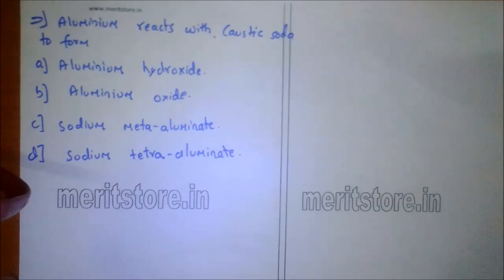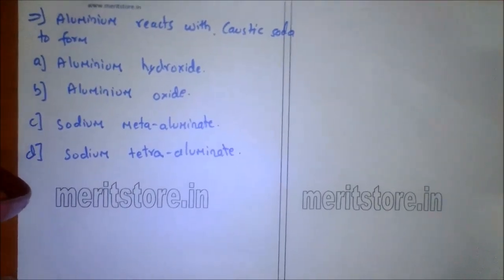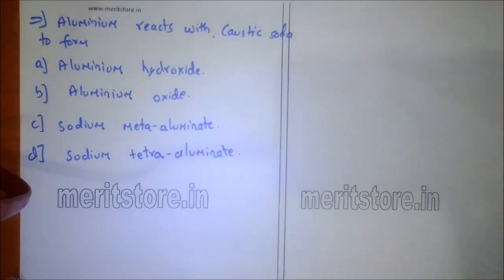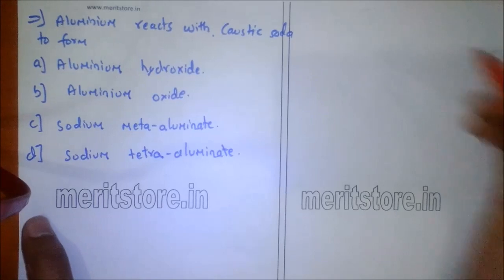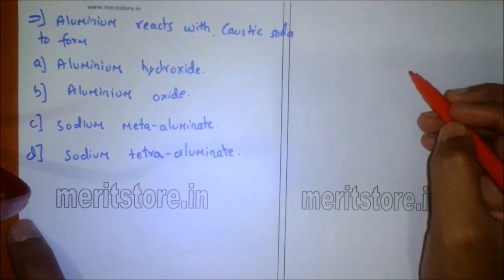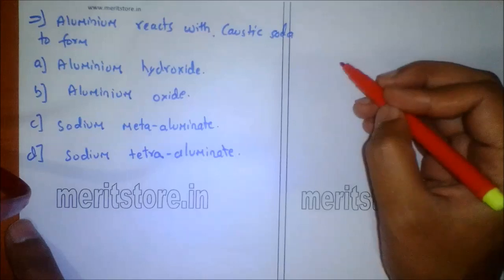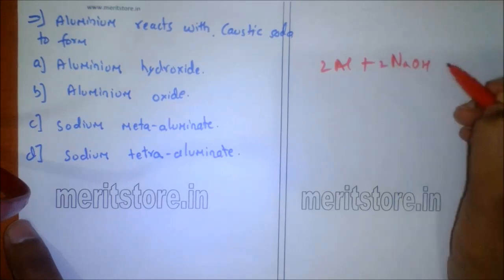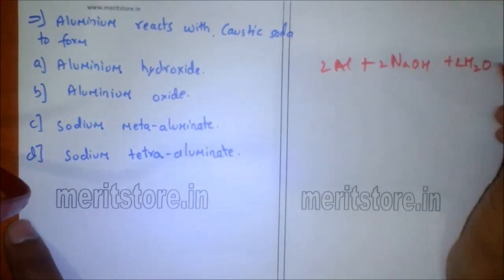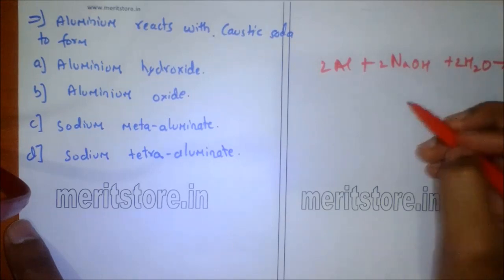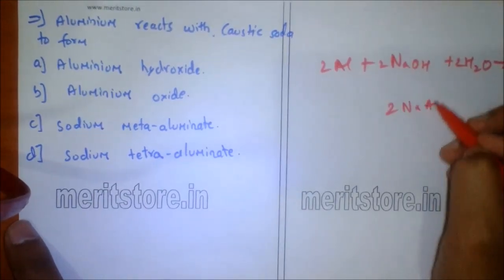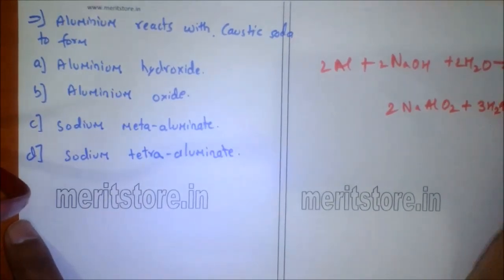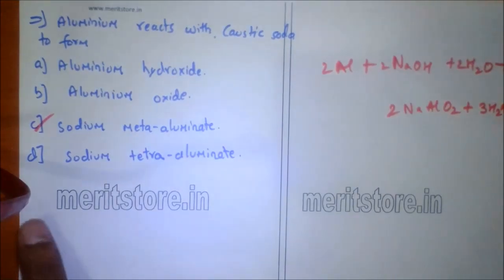Aluminium reacts with caustic soda to form: A. aluminium hydroxide, B. aluminium oxide, C. sodium metaaluminate, D. sodium tetraaluminate. When aluminium reacts with caustic soda, it forms sodium metaaluminate. The reaction goes as Al plus NaOH plus water forms sodium metaaluminate, NaAlO2, plus hydrogen is released. So option C is the correct answer.